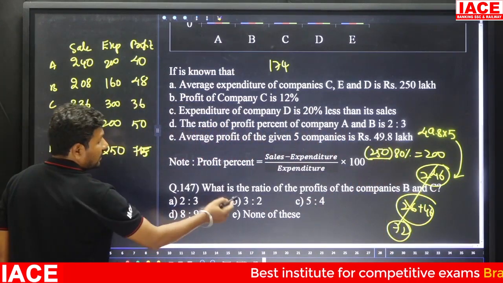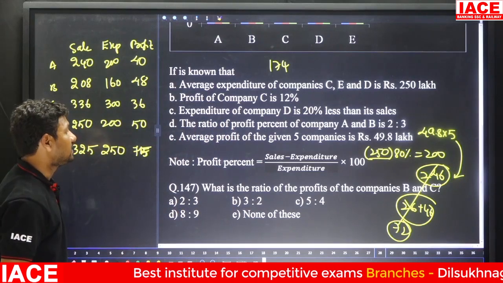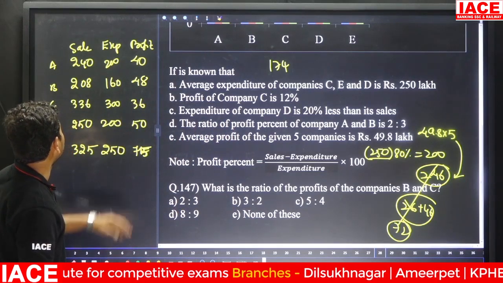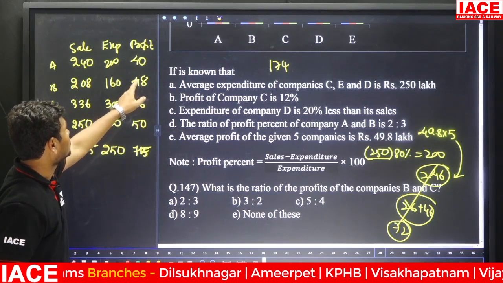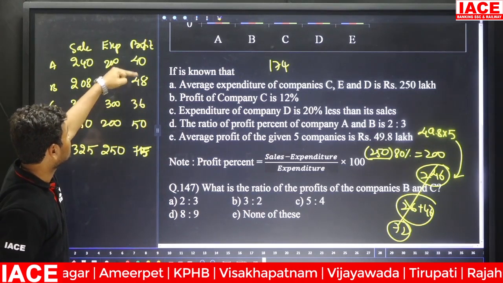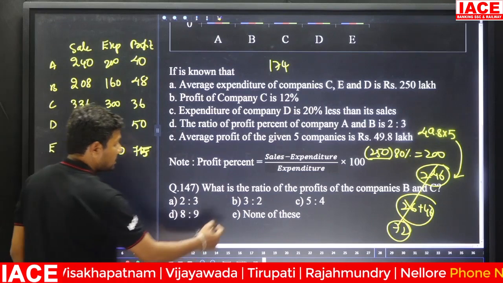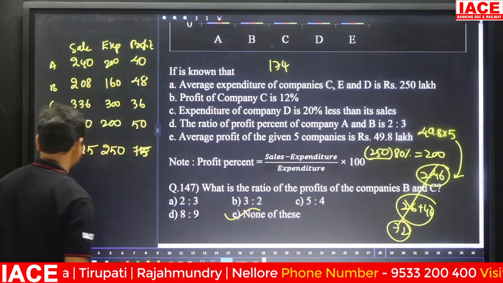Then what is the ratio of the profits of the company B and C? B value is 48, C value is 36. Both will be cancelled with 12, 12 4s and 12 3s. 4 is to 3. 4 is to 3 is not available. Answer is none of these.